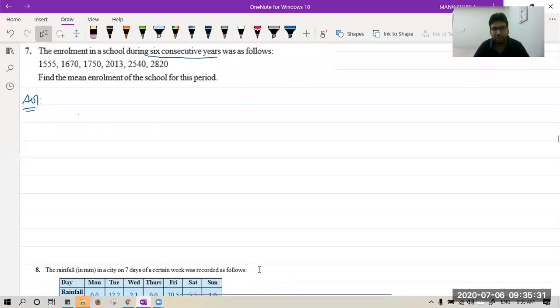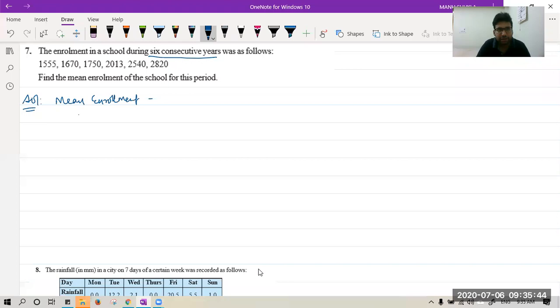The enrollment in a school is given to you in 6 consecutive years. Find the mean enrollment. Very easy. Mean enrollment will be given by 1,555 plus 1670 plus 1750 plus 2013 plus 2540 plus 2820.